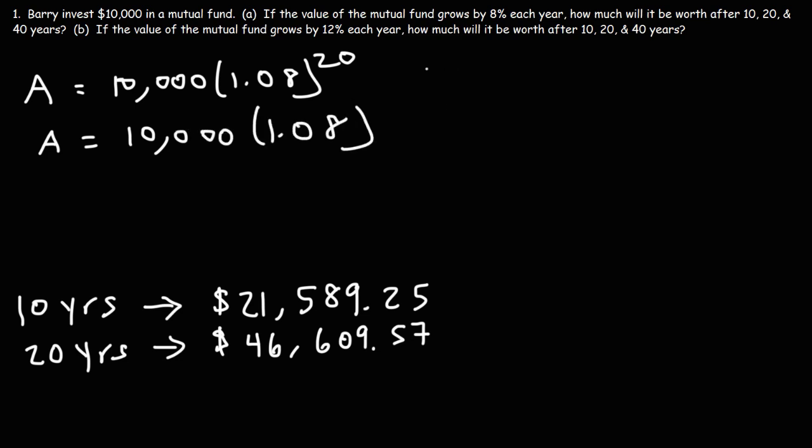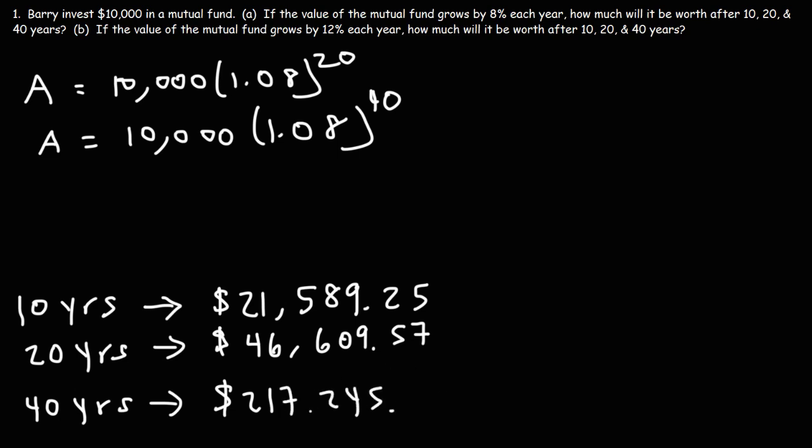Now let's see what's going to happen in 40 years. So we're going to change the exponent from 20 to 40. So in 40 years, the value of his investment is $217,245.22 if you round it.